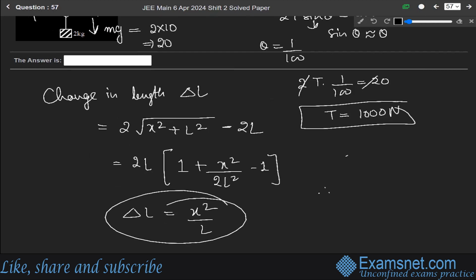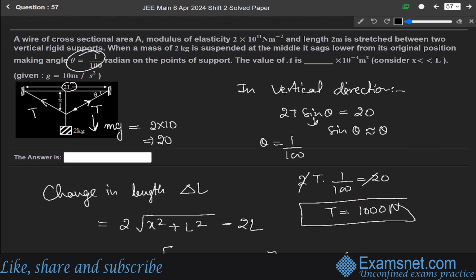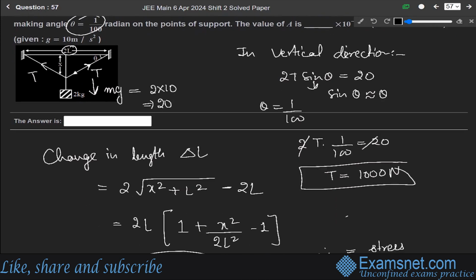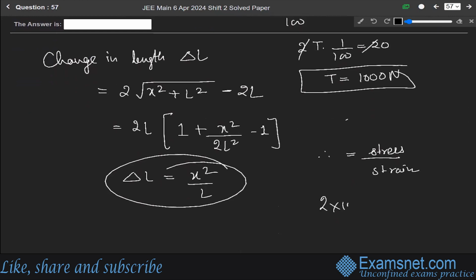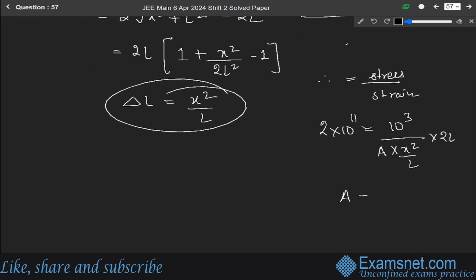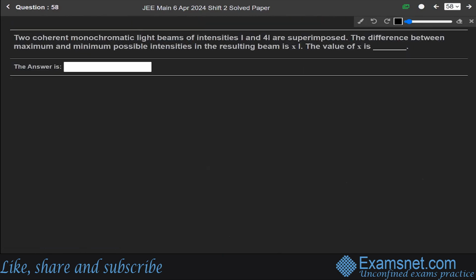So now the modulus of elasticity can be written as stress over strain. So modulus of elasticity is this 2 into 10 to the power 11. So it will be equals to 10 to the power 3, stress over strain, means area into x square over L into 2L. Okay. So solving it, we get area is equals to 1 into 10 to the power minus 4 meter square.